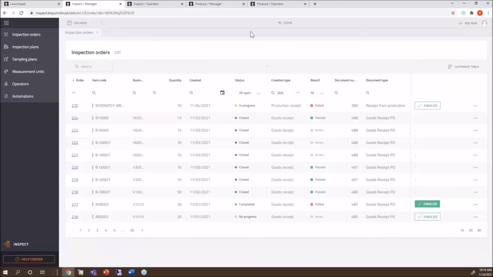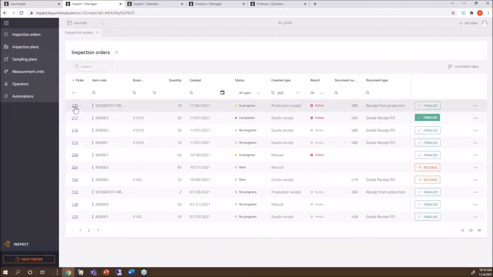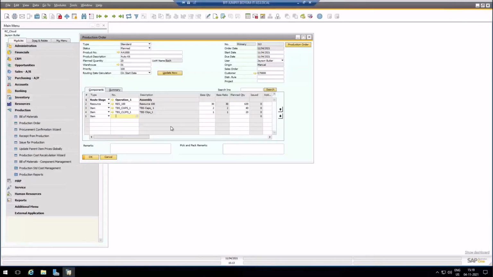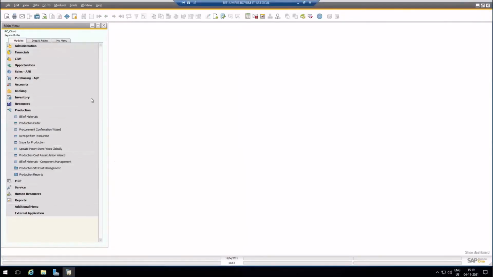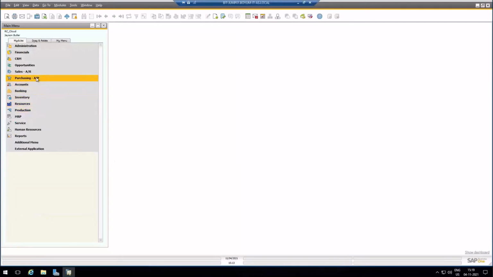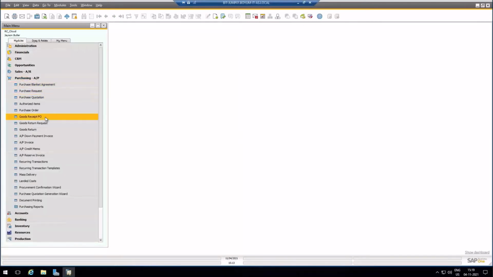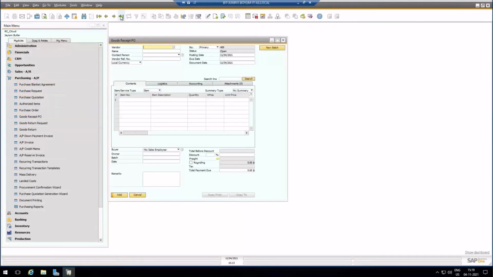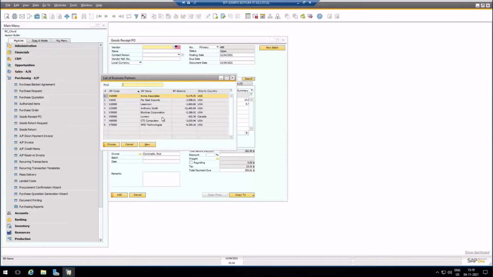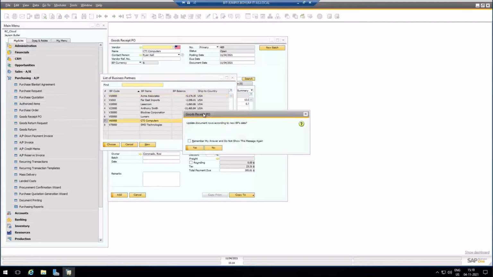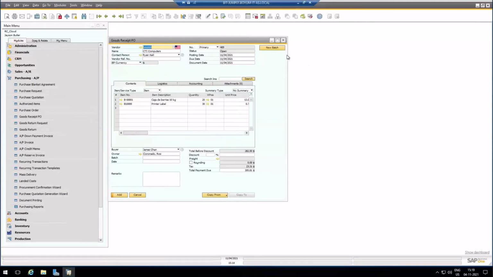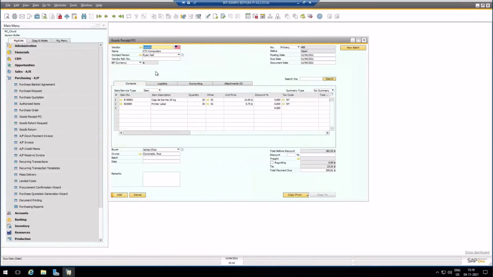So I'm going to go up here, and the first quality control order, the highest number, is 225. I'm going into SAP really quick and you can see it. I'm going to do a goods receipt PO. Let's use that rule we just set up. I'm going to duplicate this and take this vendor. You know all that, right? Those are two items, and I know they are batch items.